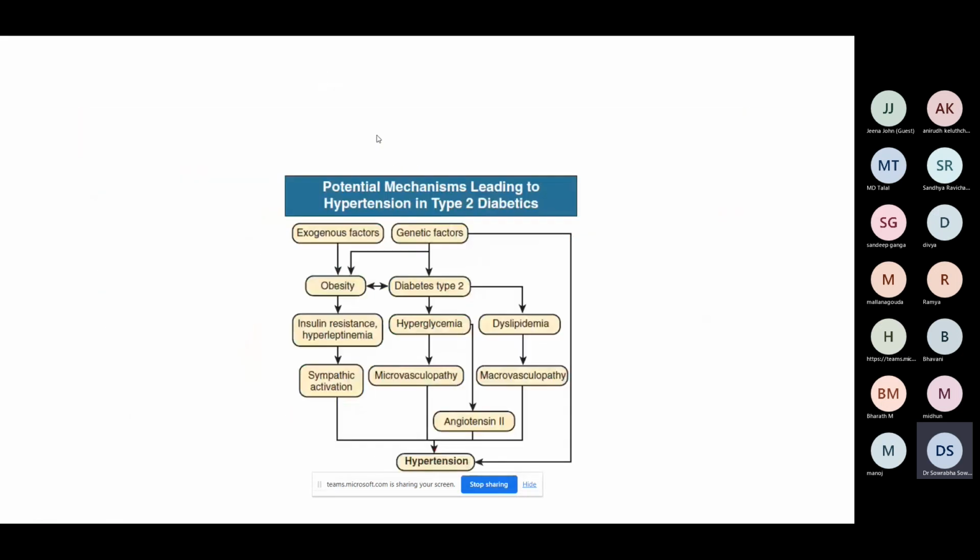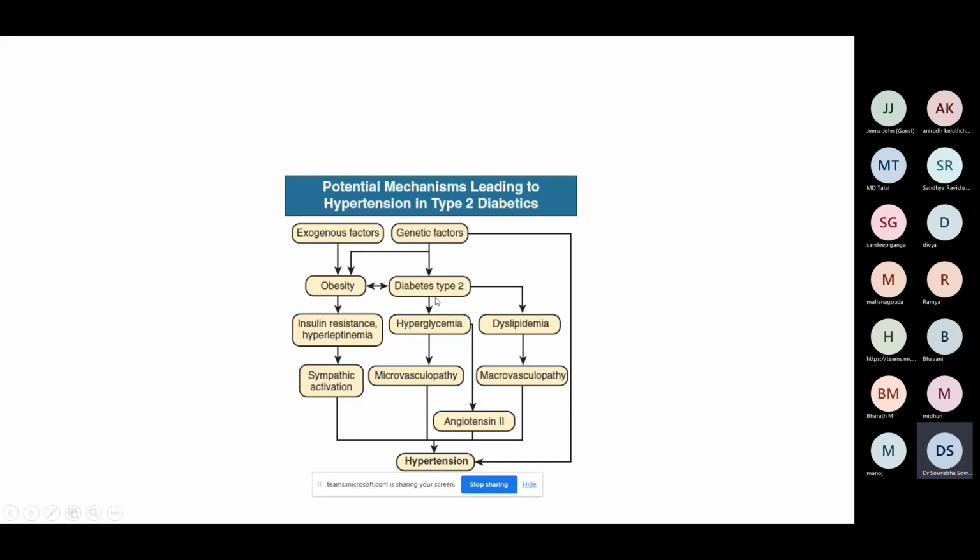Okay. So I was talking about hypertension worsening in diabetic nephropathy. How do hypertension and type 2 diabetes correlate? Here again, the hypertension could be a part of the metabolic syndrome, obesity, insulin resistance, hyperleptinemia, sympathetic activation. This could be causing hypertension.